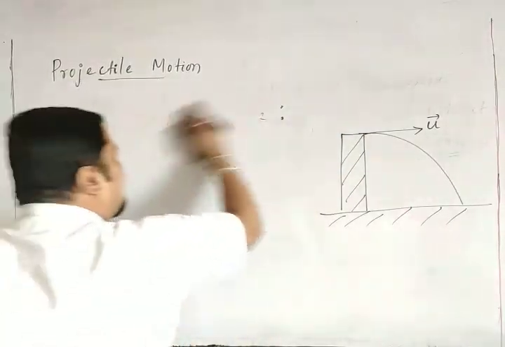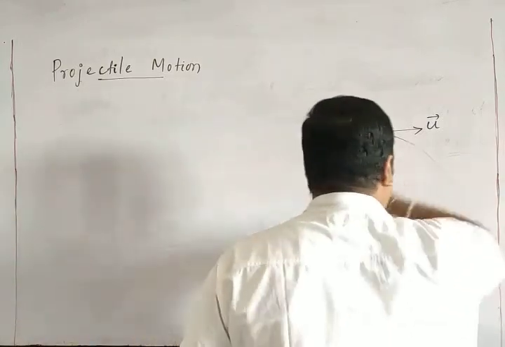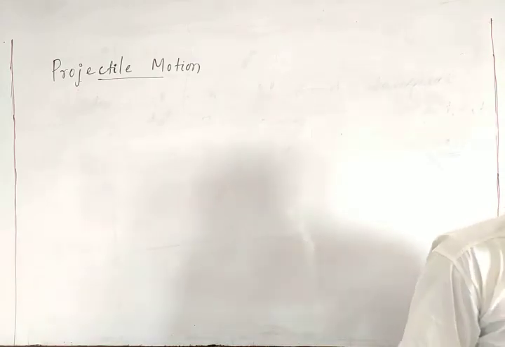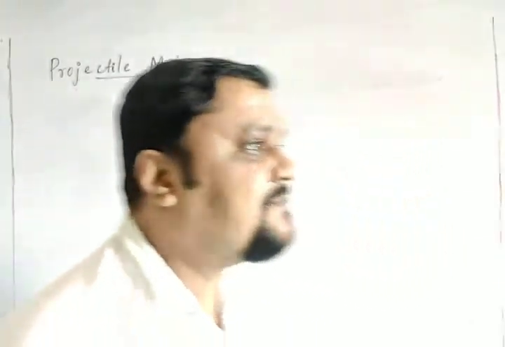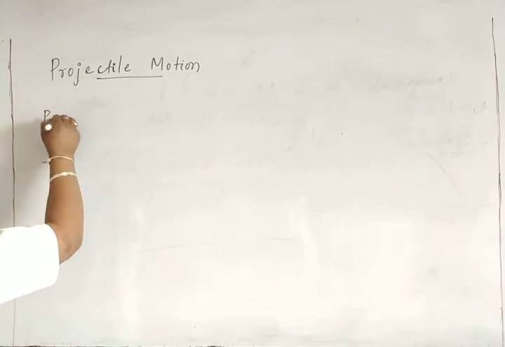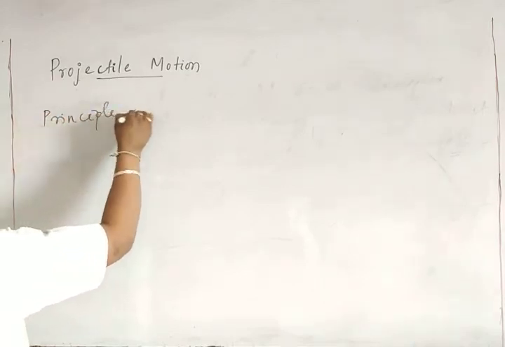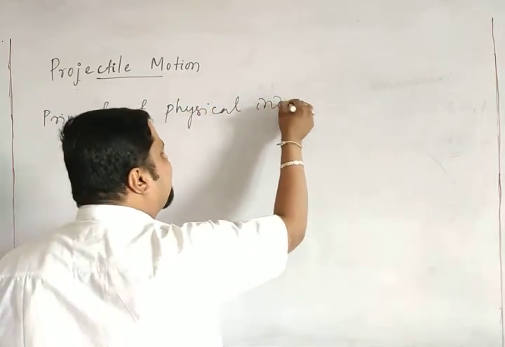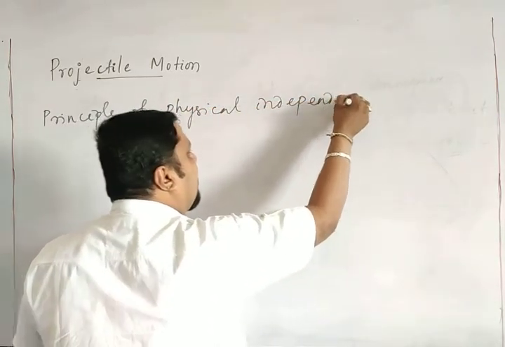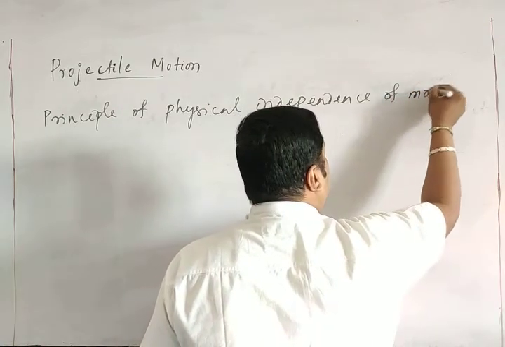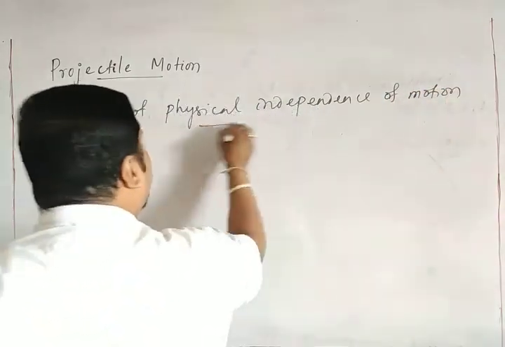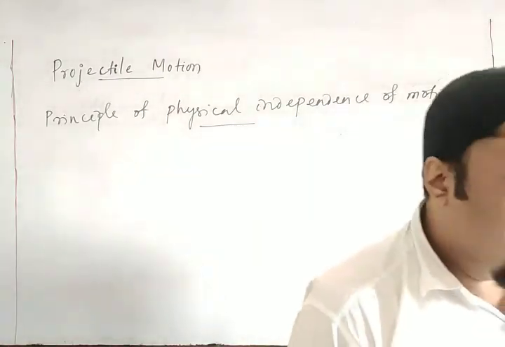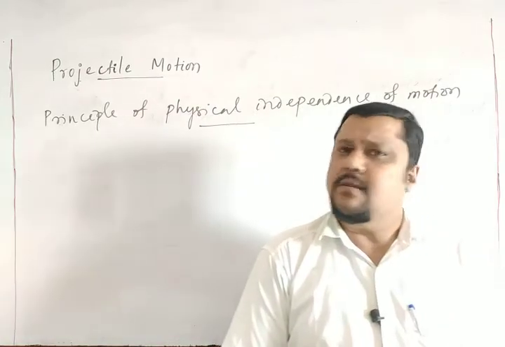Next, another very important thing we should consider is the principle of physical independence of motion. What does it mean? As I have already told, the motion of a projectile is a two-dimensional motion.